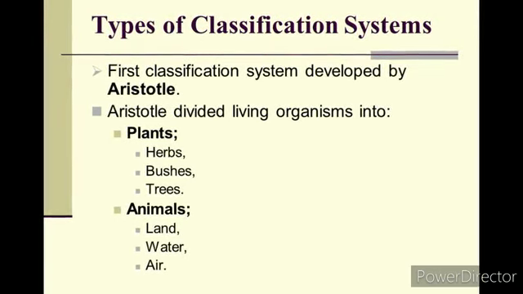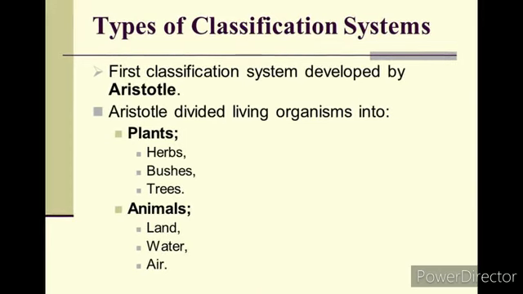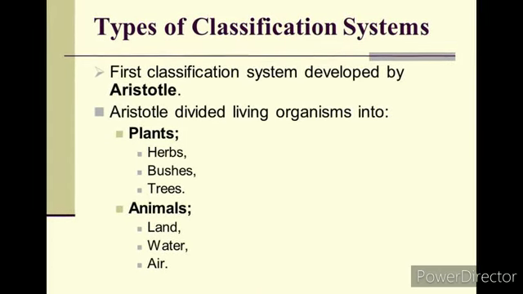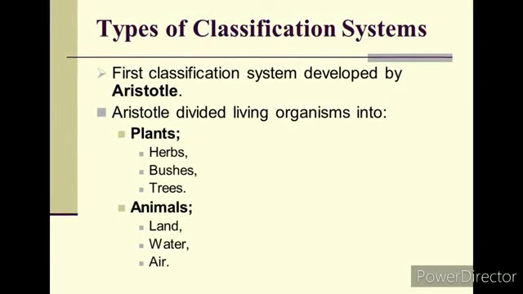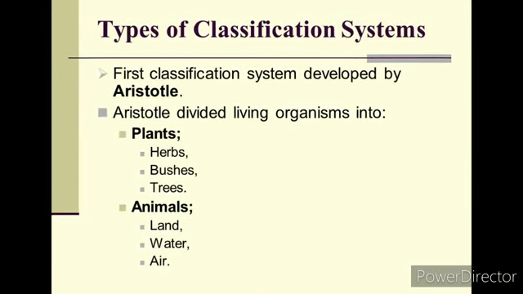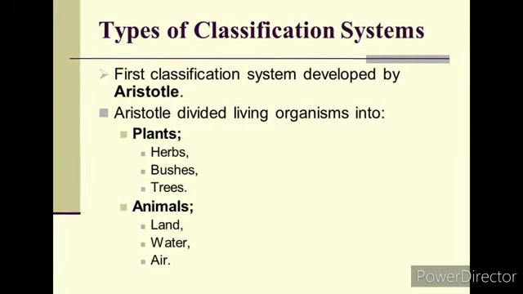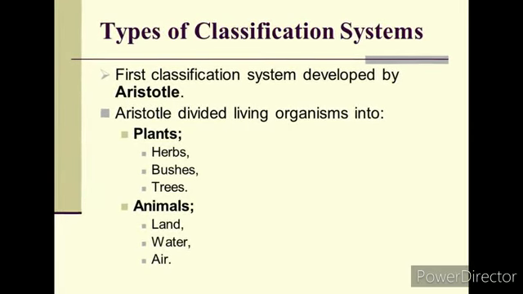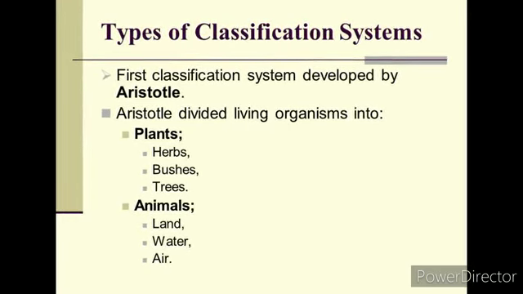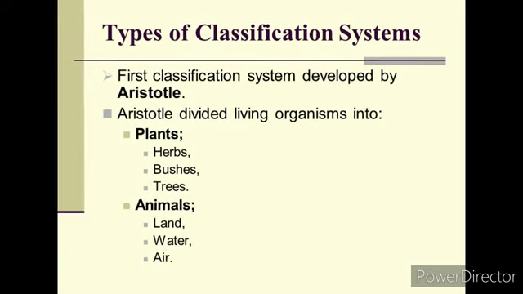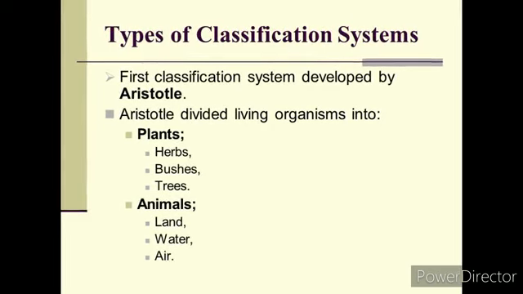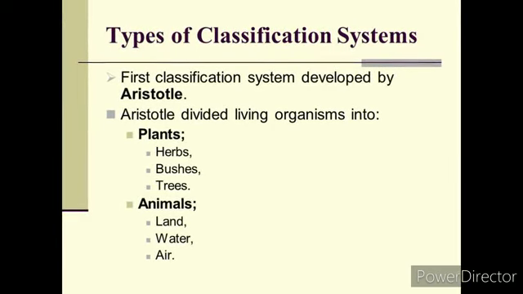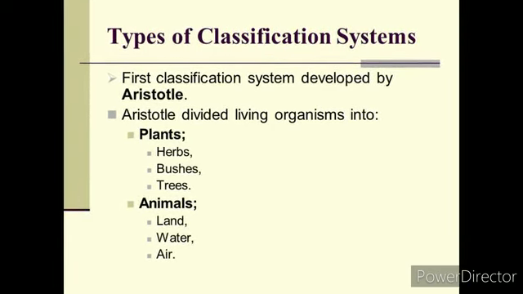It is the first classification system developed by Aristotle. Aristotle divided living organisms into plants and animals. These plants he again divided into herbs, shrubs, that is also bushes, and trees, and animals into land animals, water animals, and air animals. So this is done by Aristotle.